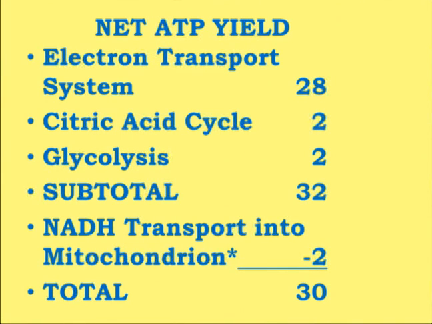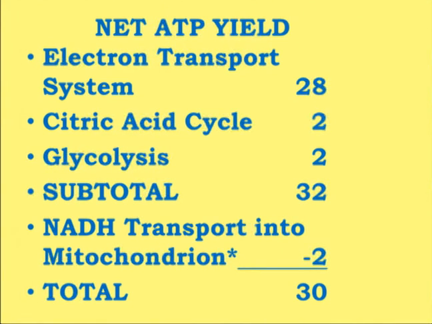It may be 32 depending upon the kind of shuttle operated. If it is the malate aspartate shuttle, which is NAD dependent, you have the formation of 30 ATPs. And if it is the glycerol phosphate shuttle, which is FADH2 dependent, in that case we have 32 molecules of ATP.